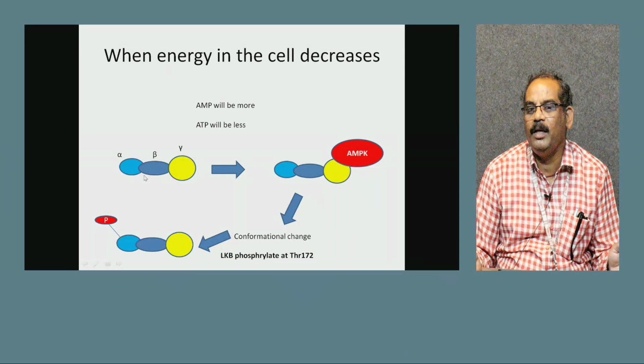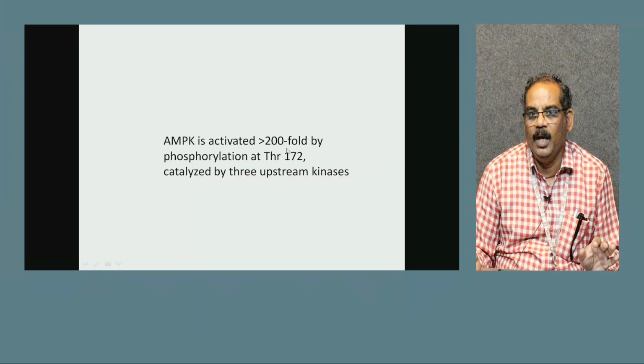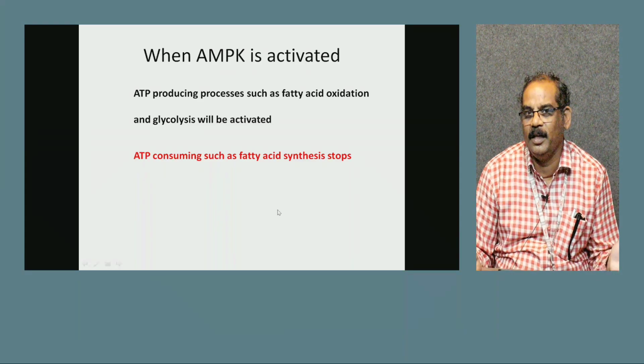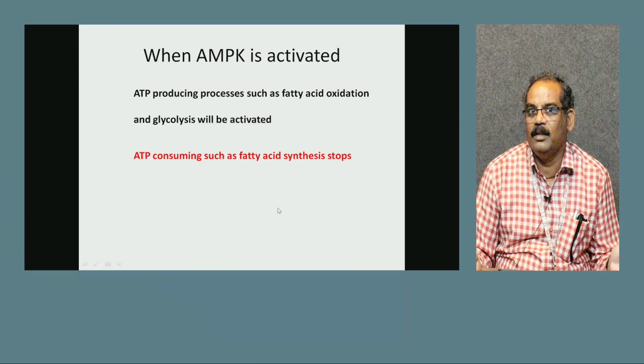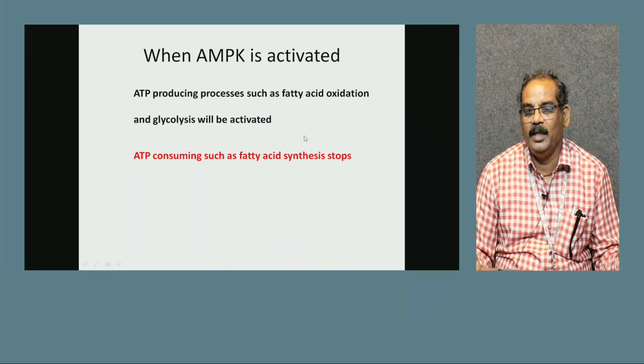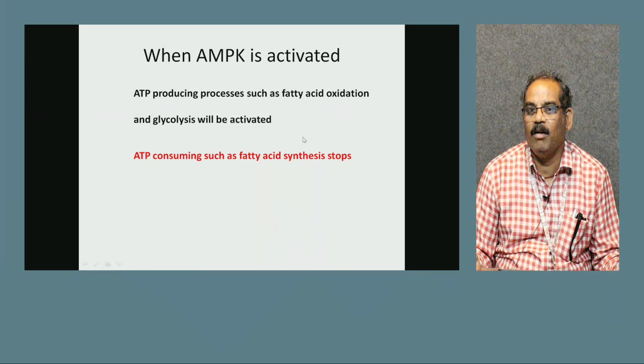AMPK is a protein that contains alpha, beta and gamma subunits. A conformational change is mediated by phosphorylation by LKB1, which is very important, on the alpha subunit of the AMPK protein. AMPK gets activated 200-fold at threonine 172, catalyzed by many upstream kinases. So kinases regulate the kinase. It's an example of how kinases regulate the kinase AMPK. The AMPK pathway senses whether energy and glucose are there for a person or not.